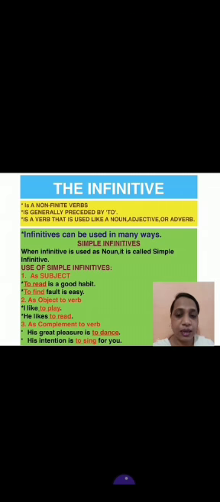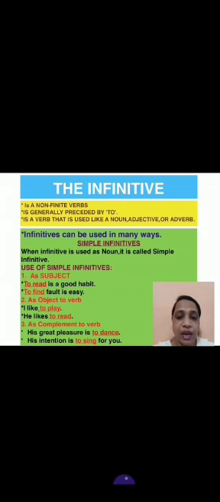See the first function. When infinitive becomes subject, how does it look? You can see the example. To read is a good habit. To read is infinitive. To find fault is easy. To find is infinitive. Okay. Next, as object to the verb, when infinitive becomes the object. I like to play. To play. He likes to read. To read.